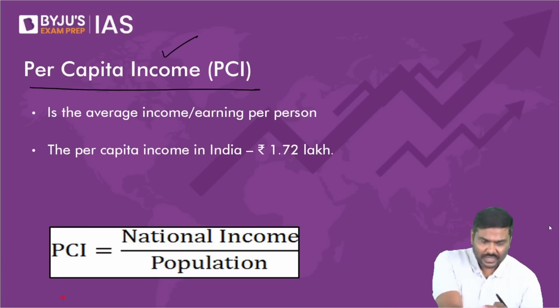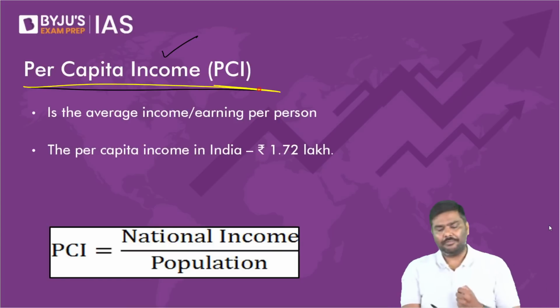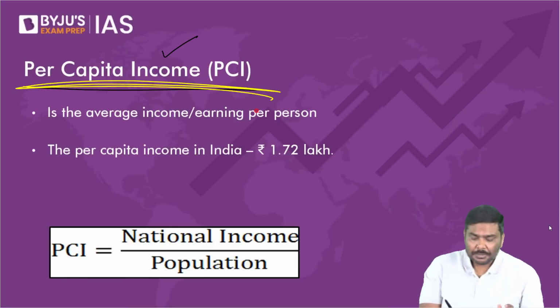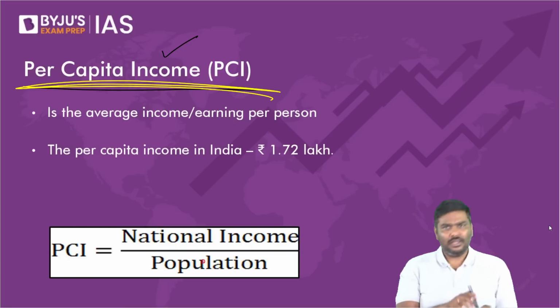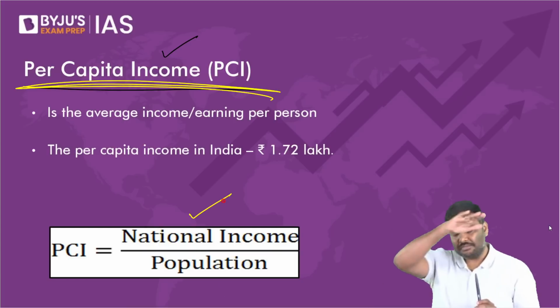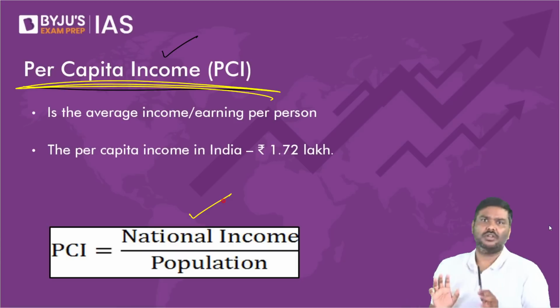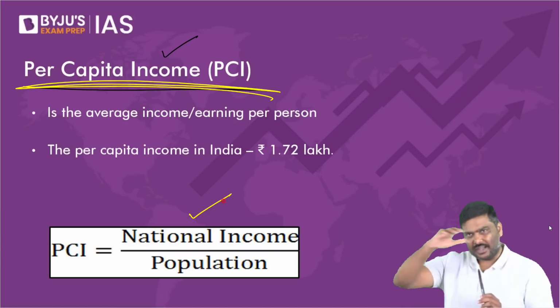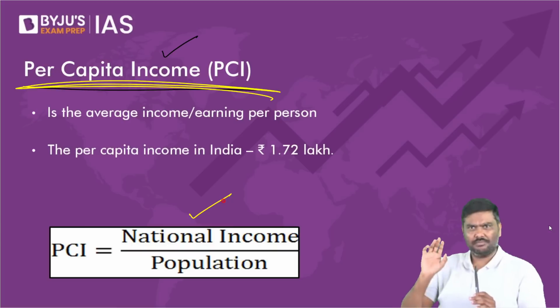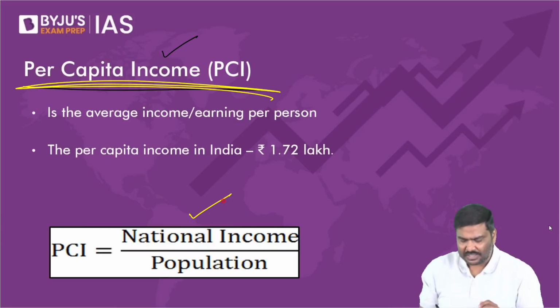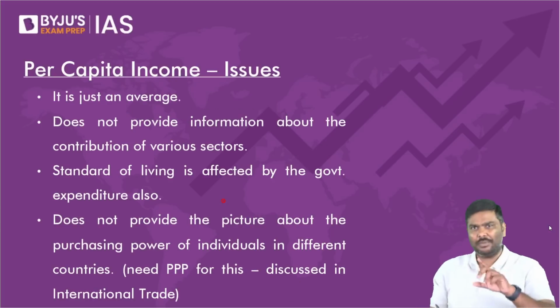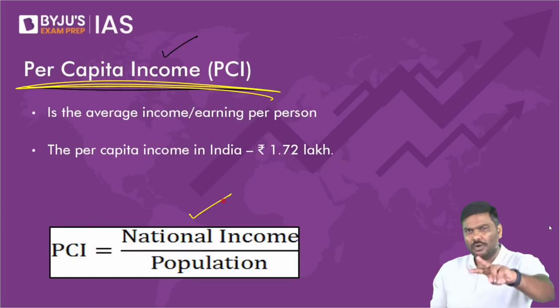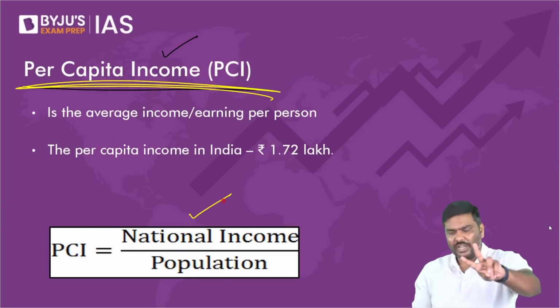Have a look at this. There is one more indicator using NNP itself. Using GDP also we will calculate this, and using NNP also we will calculate this. The other indicator that we calculate is per capita income. What is per capita income? Per capita income is calculated by using the formula national income divided by the total population of the country.